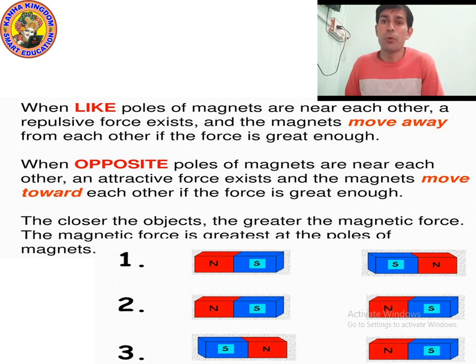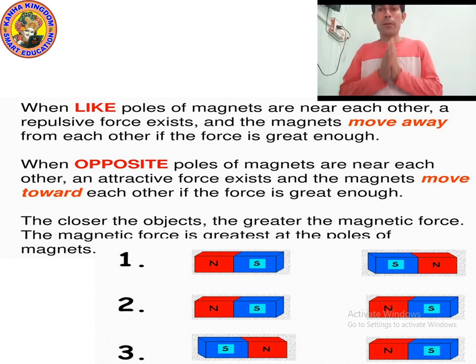So if the poles of both magnets are the same, then you can call them like poles. And if the poles of both magnets are different, one south and one north, then you can call them unlike poles or opposite poles. Remember kids, like poles always repel each other, and unlike poles, meaning opposite or different poles, always attract each other.